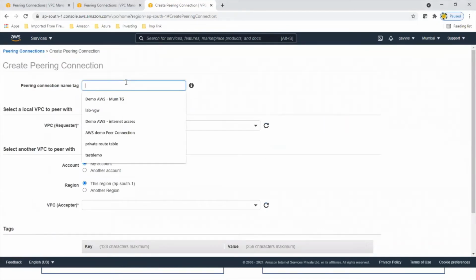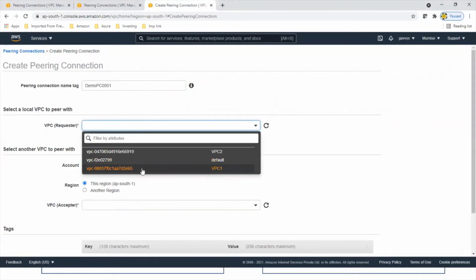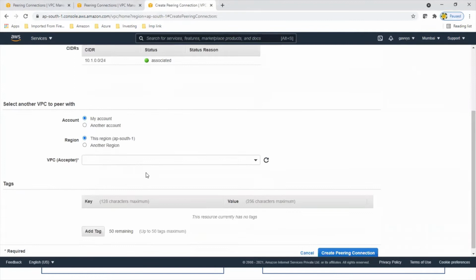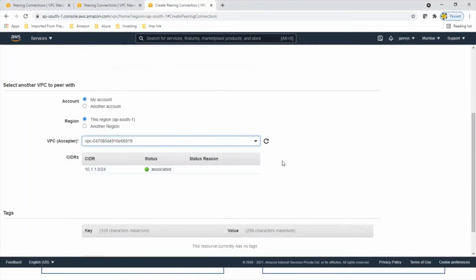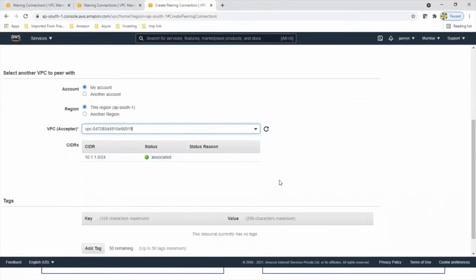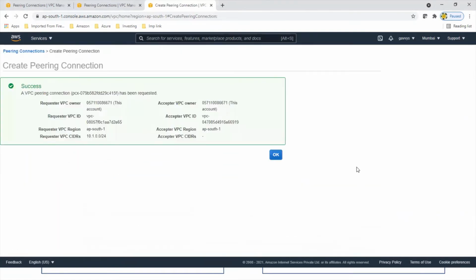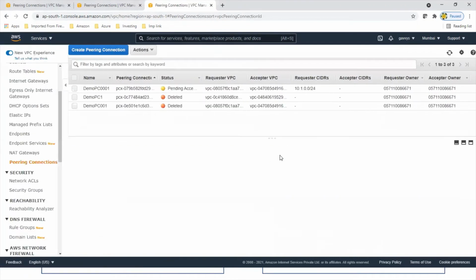So let's give this demo PC001. So the requester is VPC1, and it's in the same region, or I'll create another video for connecting to another region. So VPC acceptor is VPC2, and subnet is associated for that. So create peering connection. Okay.